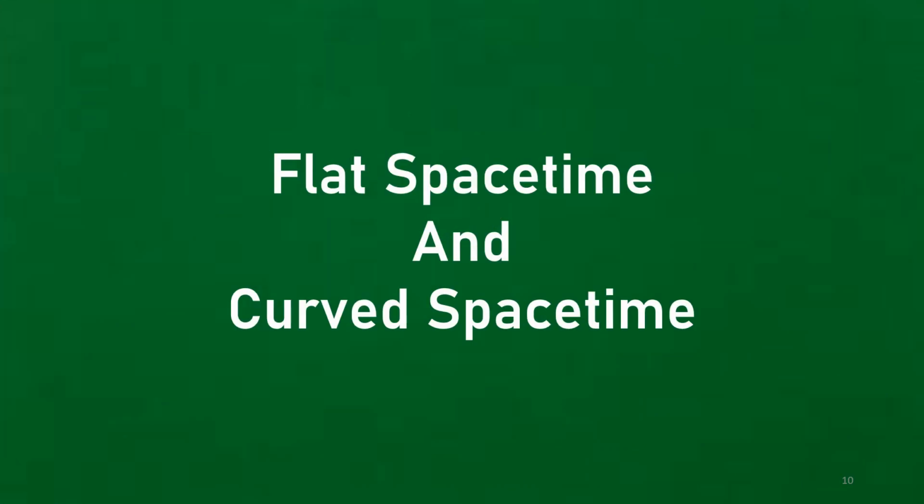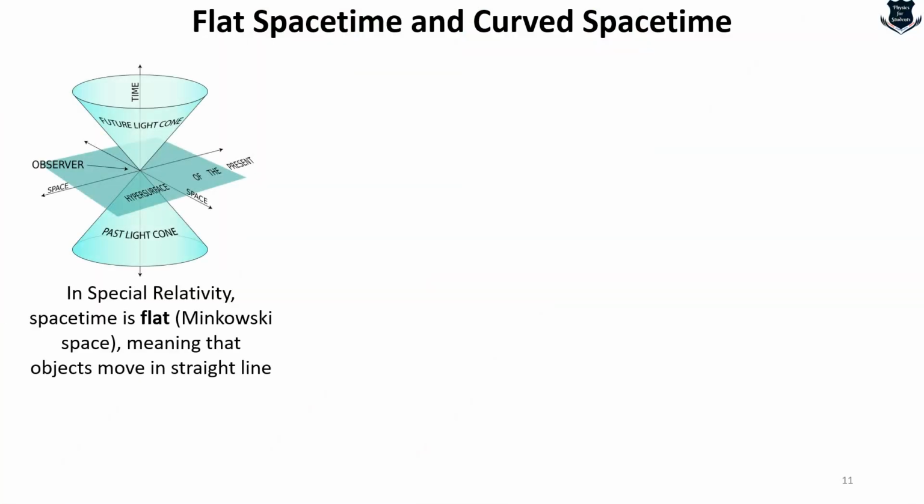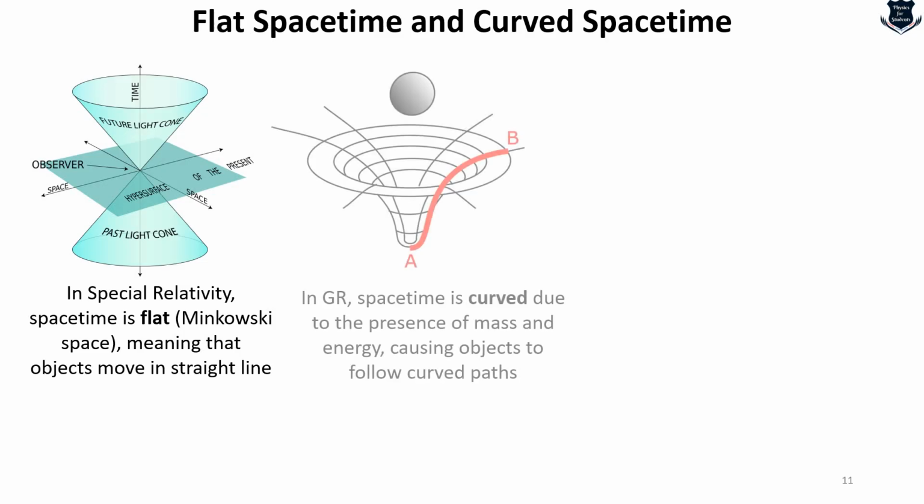The next misconception, or rather confusion, arises in understanding what is called flat spacetime and curved spacetime. Now in flat spacetime, in the realm of special relativity where gravity is absent, you can see that the light cone has all these straight lines. So the motion follows simply straight-line paths.